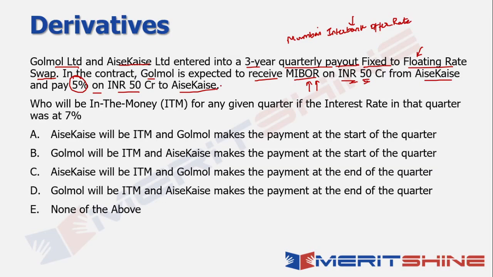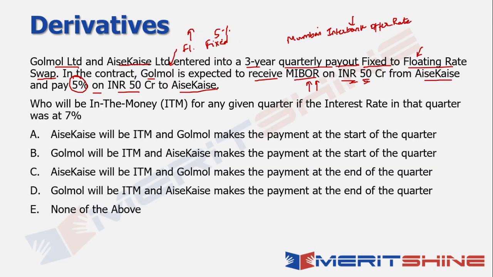Now this is the fundamental interest rate swap, wherein Golmol will receive a floating rate of interest and has to pay a fixed rate of interest. That's the fundamental. Now, when will Golmol actually tend to gain from this process? The fixed rate is 5%. Anytime the floating rate is greater than 5%, Golmol will stand to gain, because Golmol will have to pay at 5%, but it will be able to receive at a higher level.